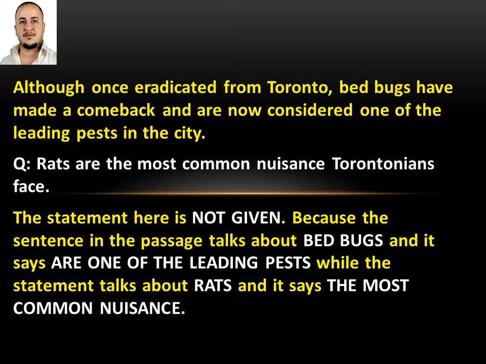Let's analyze both sentences more. Bedbugs have made a comeback and are now considered one of the leading pests in the city. When we say "one of," it means they are not necessarily the most common. They are not number one. It could be number one, could be number two, could be number 10. That means there are other pests that could be the most common.